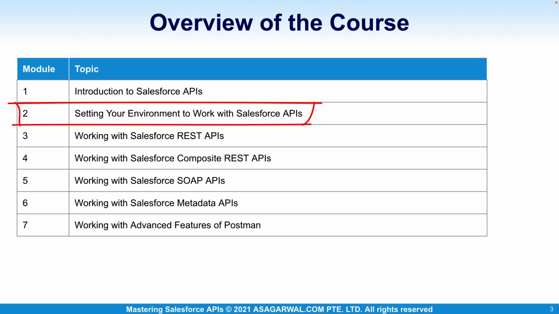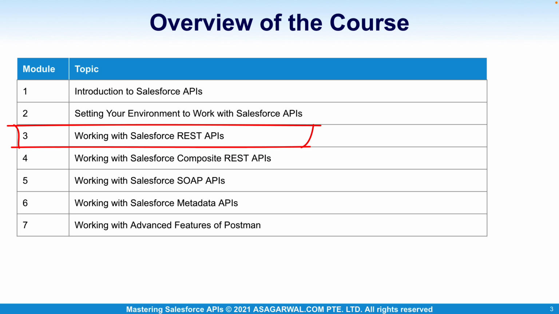In the second module we will set up our environment and tools to work with APIs. This will include signing up for a new developer org, setting My Domain in Salesforce, getting a security token, and creating a connected app. We will also be installing an application called Postman on our PC, and then learn some of the basics of Postman.